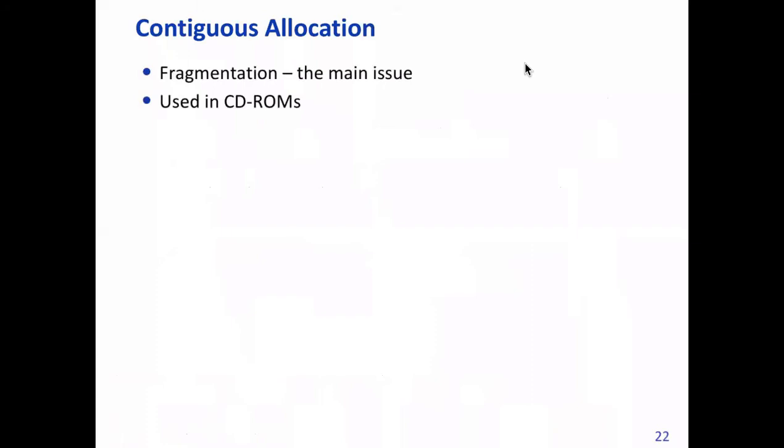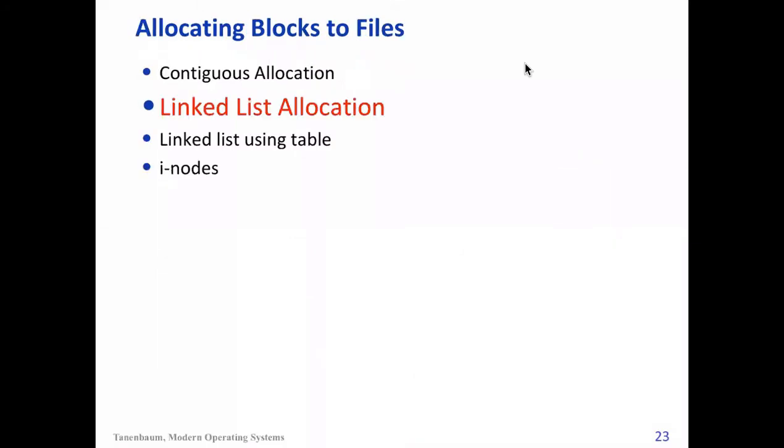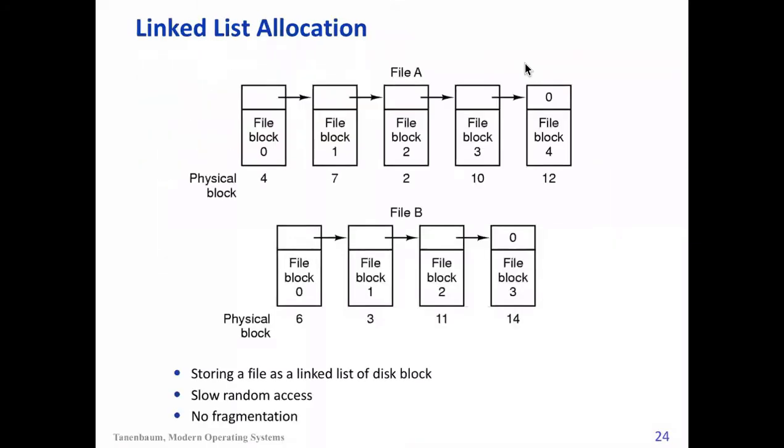However, CD-ROMs still use this method because it's very simple in nature. Second is linked list based allocation. This is the next thing that comes to mind. There's no need for blocks to be contiguous. The only thing required is a pointer, as you see in a singly linked list.